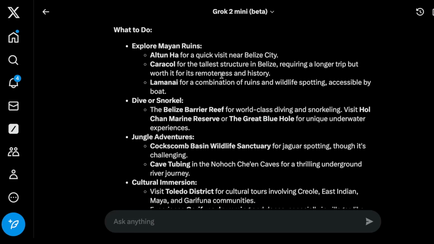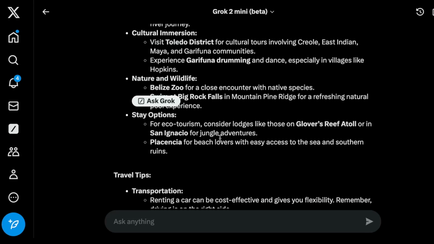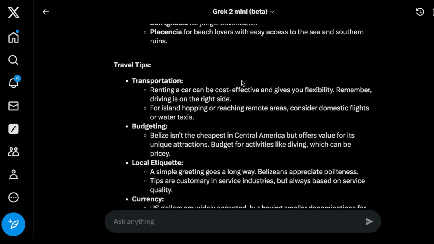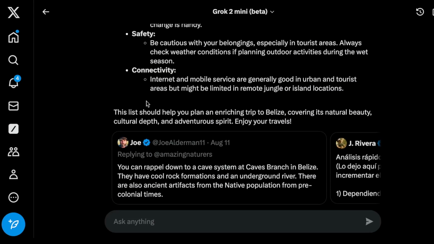There's what to do, and then explore Maya ruins, that's a common one. Dive or snorkel, yes. Jungle adventures, yes. Culture immersion, and so on. And then there are travel tips, how you should do transportation. Everything looks good so far. And then it says this list should help you plan your trip to Belize, covering its natural beauty, cultural depth, and adventurous spirit. Enjoy your travels.